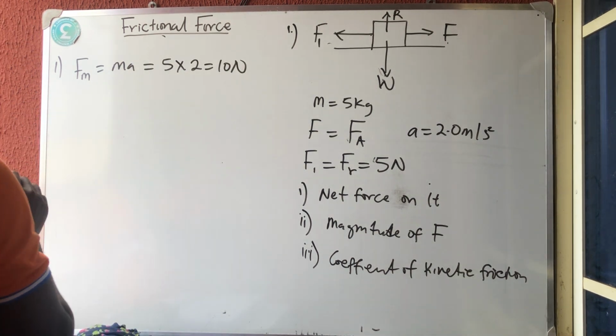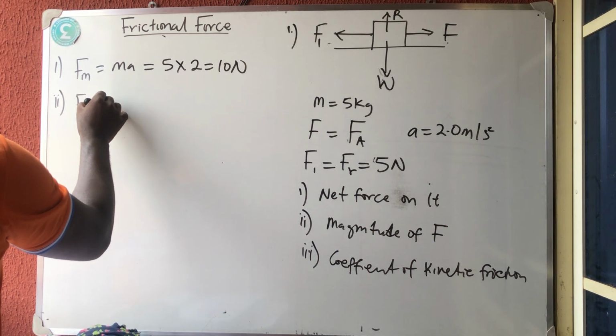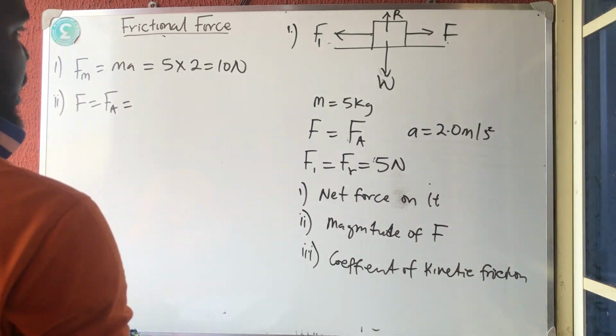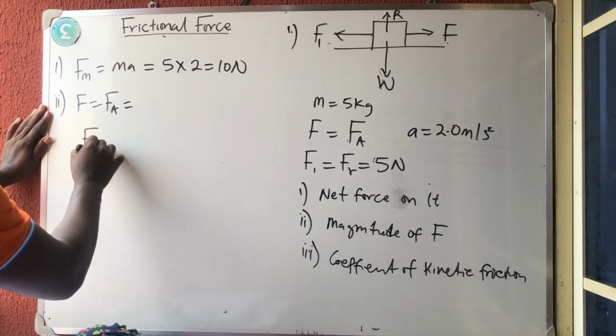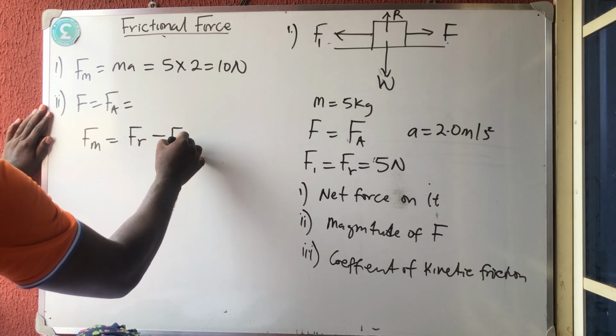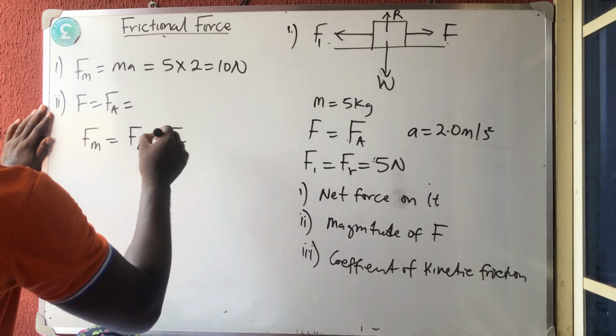Okay? So the next thing they say we should calculate is the applied force, F. How do you get the applied force? We know a formula that said that the moving force is equal to the applied force minus the frictional force.